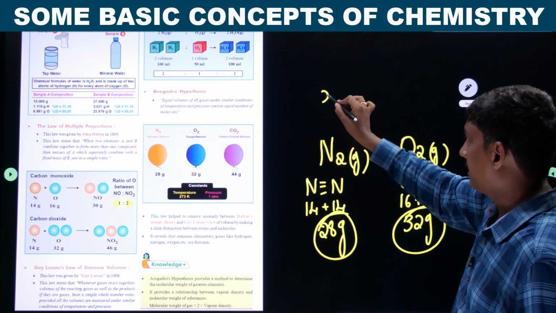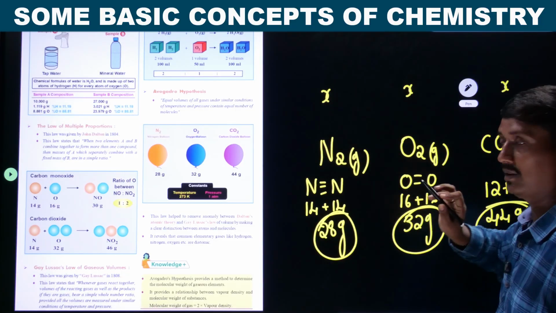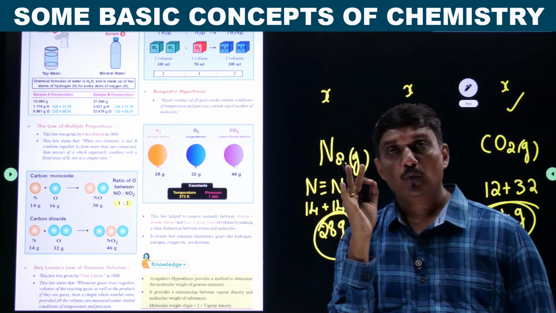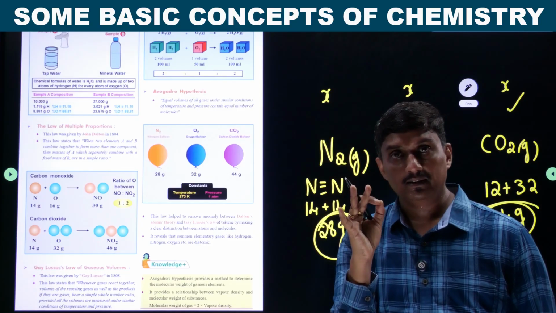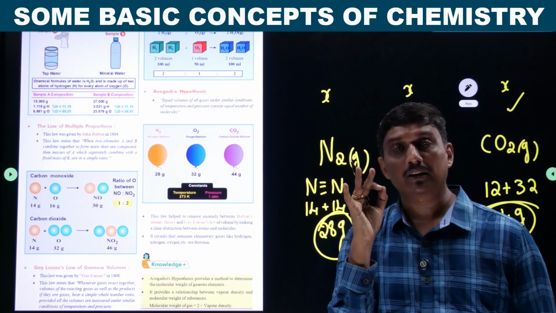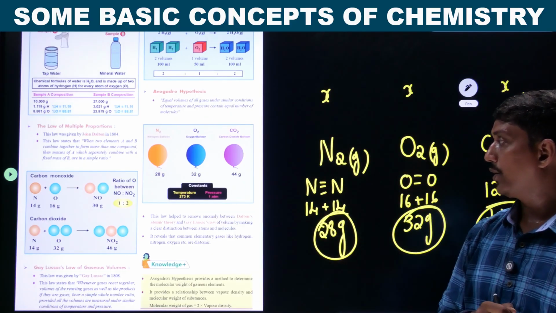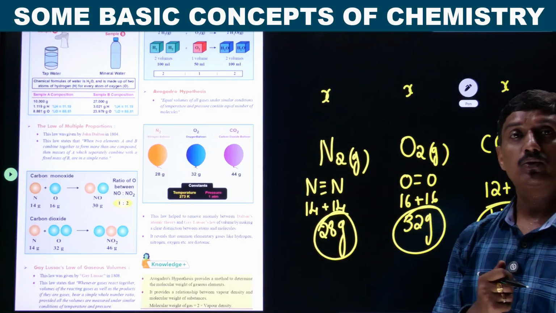If it is an X number here, this is also X, this is also X. The number of molecules remains the same when you take the same volume of different gases under similar conditions. This was given by the Avogadro hypothesis. It is also called Avogadro's law.